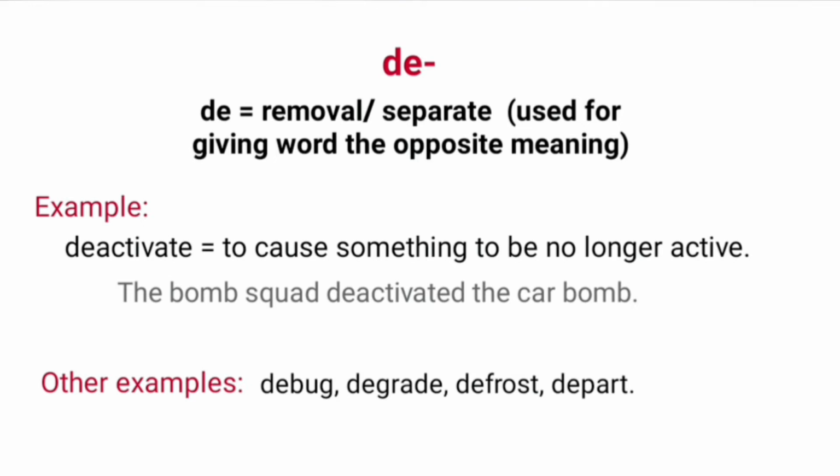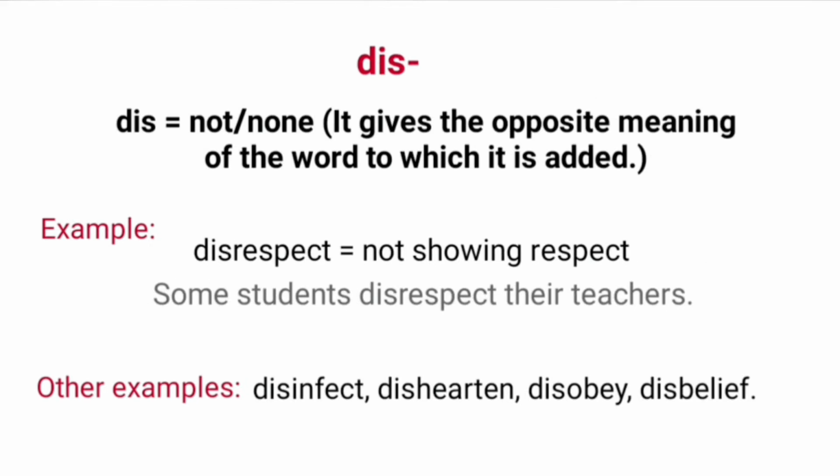Another prefix de means removal or separate. It is used for giving word the opposite meaning. Example: deactivate. It is opposite of activate, that is, to cause something to be no longer active. Sentence: the bomb squad deactivated the car bomb. Other examples: debug, degrade, defrost, depart.